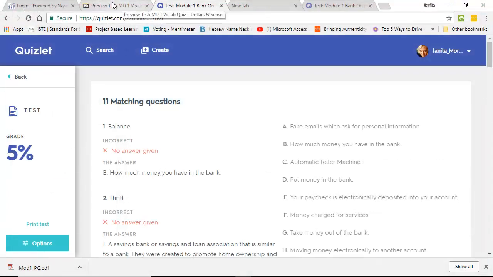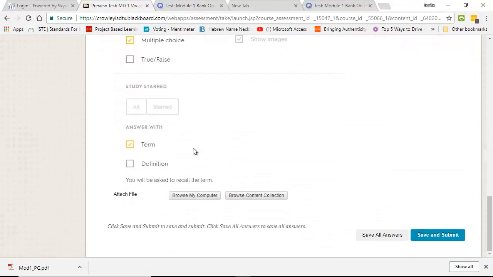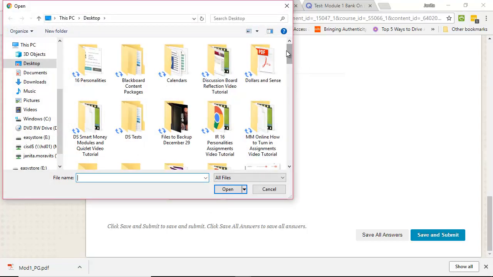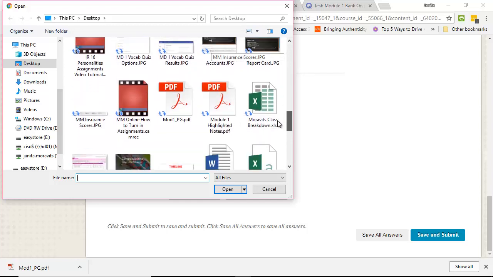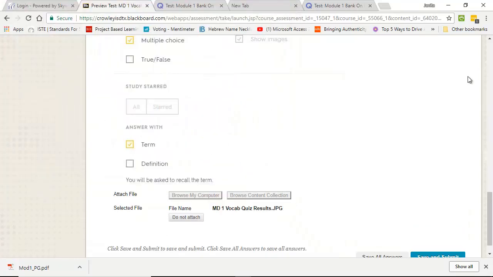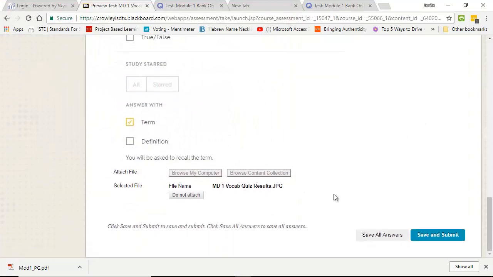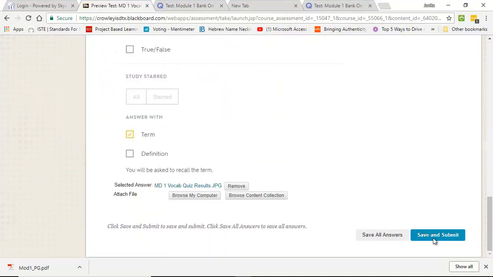All done there. Now we go back here to our test, and in order to turn it in, you're just going to attach a file right here. So we're going to browse the computer and find our file. MD1 Vocab Quiz Results right here. Open it. It is attached, and then you click Save and Submit. And that will turn it in. Again, I'm not going to save and submit that, but now, are there any questions on how to do the vocabulary quizzes? No. All right.